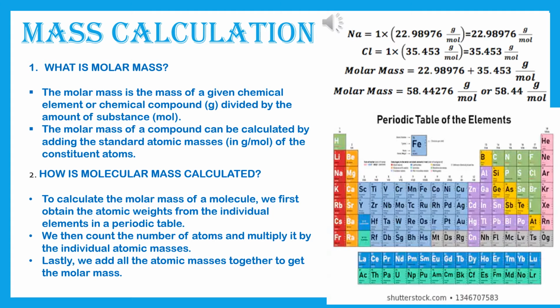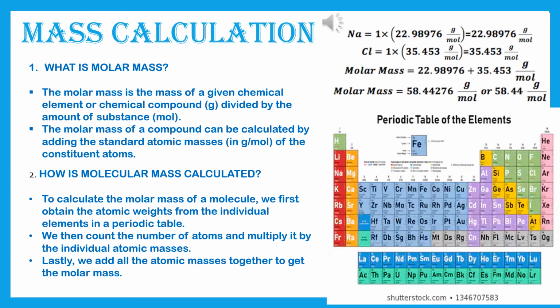Next one is mass calculation. Now first, what is molar mass? The molar mass is the mass of a given chemical element or chemical compound divided by the amount of substance, that is gram per mole. The molar mass of a compound can be calculated by adding the standard atomic masses in gram per mole of the constituent atoms. How is molecular mass calculated?